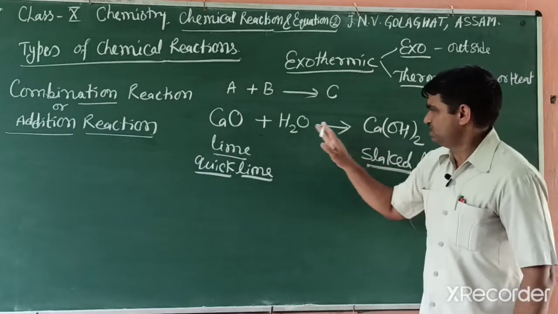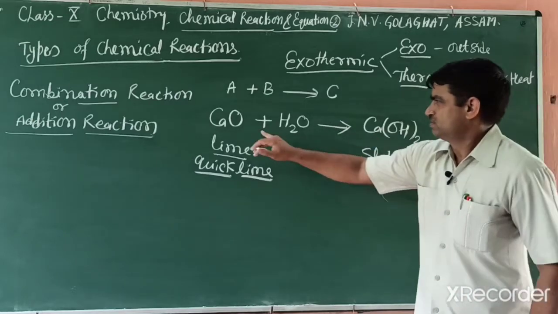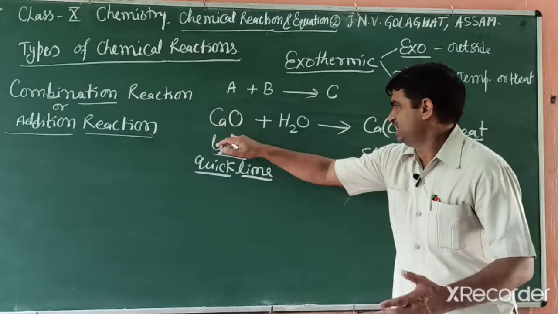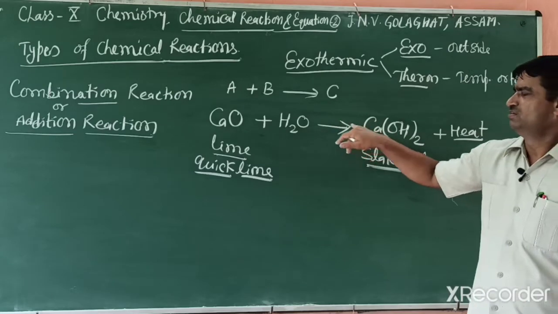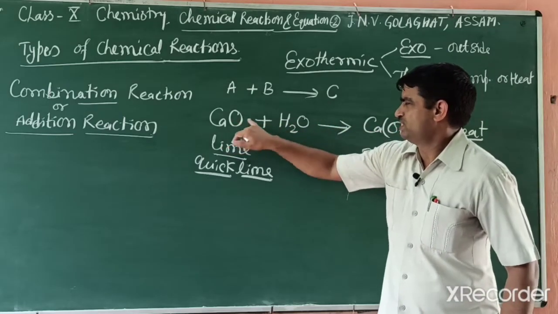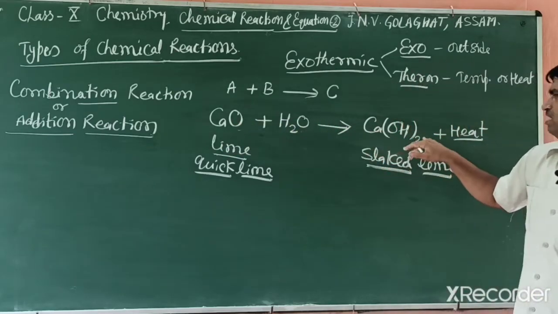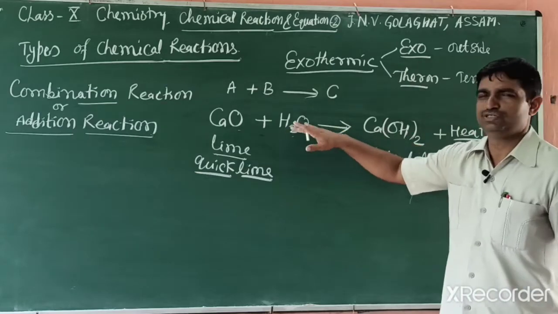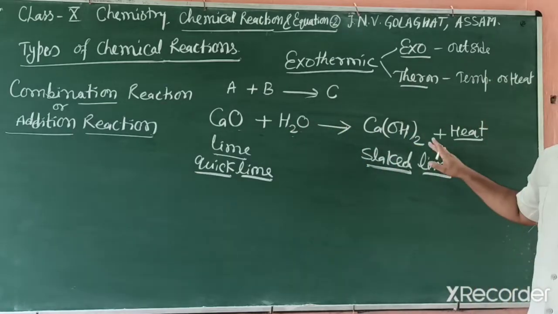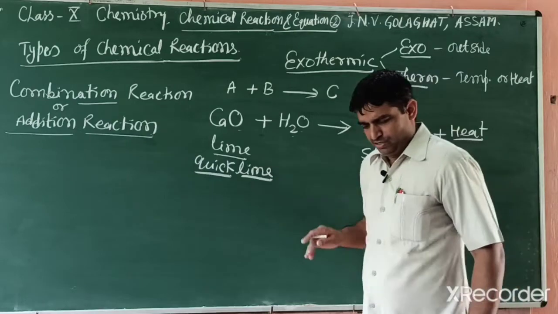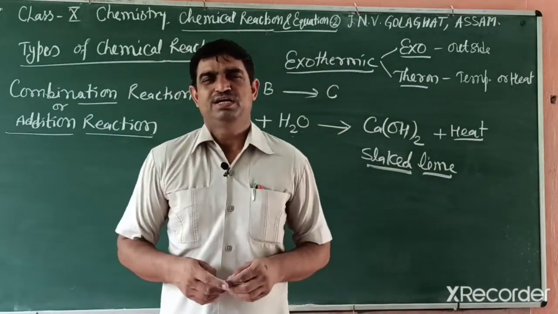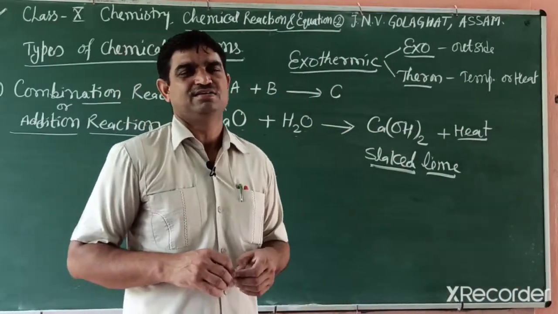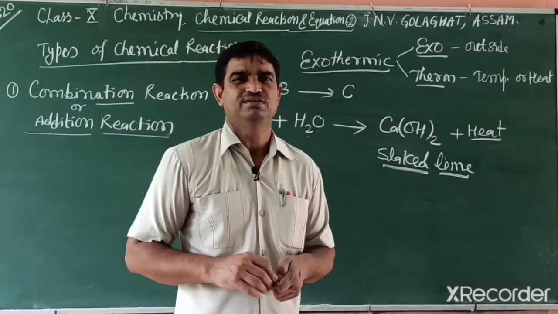Students, did you notice whether the reaction is balanced or not? Calcium, one atom on the left-hand side, and on the right side also one. Oxygen, left side 1, 1, 2, and right also 2, hydrogen 2. So this reaction is also a balanced reaction. So students, you can write other reactions that are combination or addition.